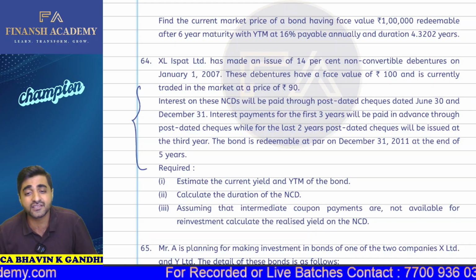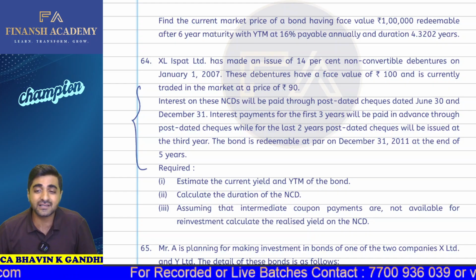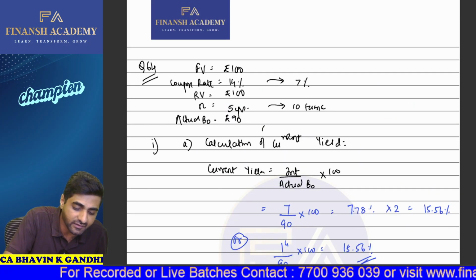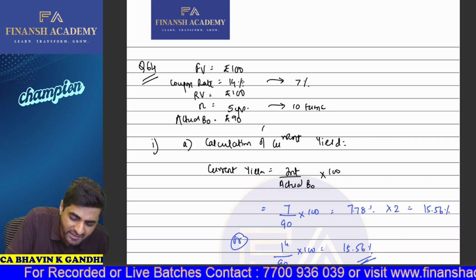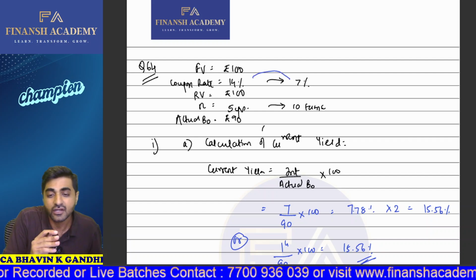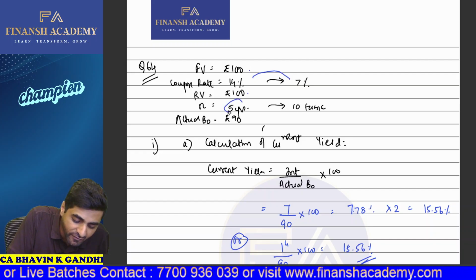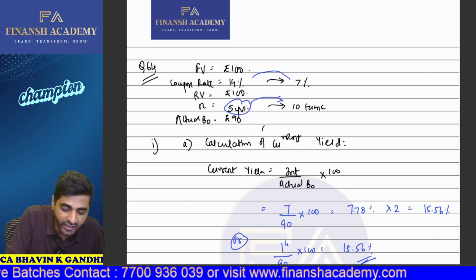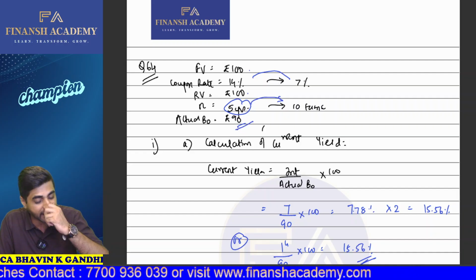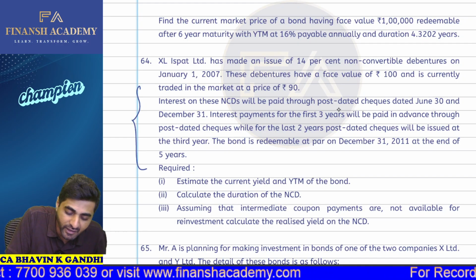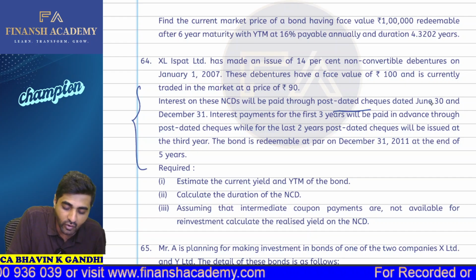So what are the bond credentials, my dear students? It's a 14% NCD, but because it's semi-annual, it's going to be 7%. Redemption value is 100 rupees. Life of the bond is 5 years, which will ultimately give you 10 terms, and the actual B0 is 90 rupees. Now, my dear students, they have told you that interest will be given on post-dated checks.